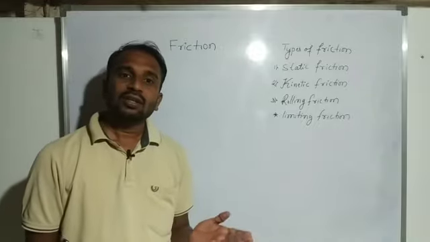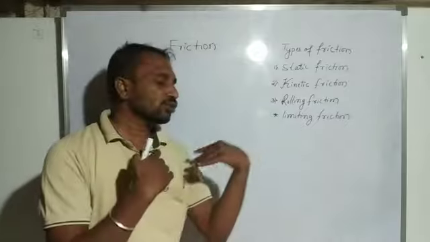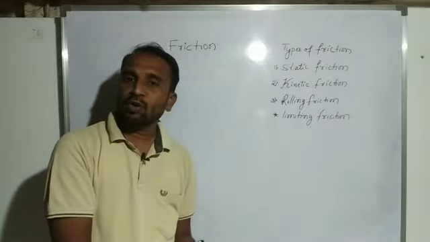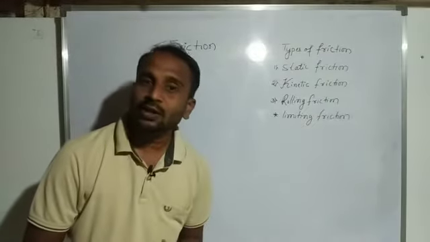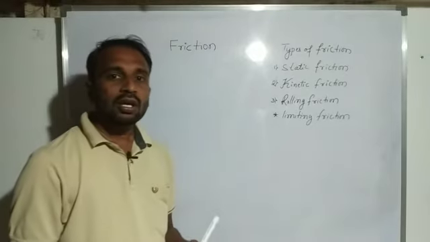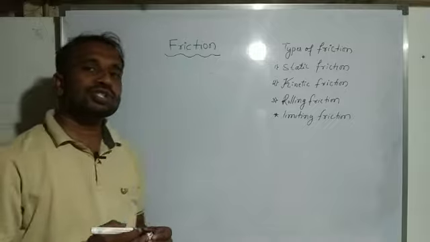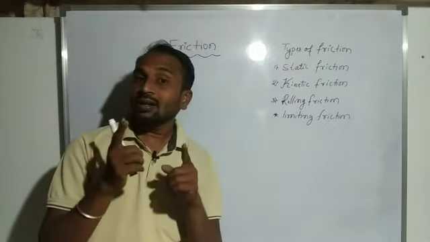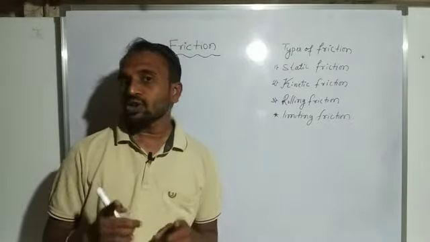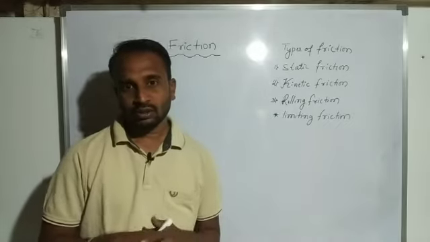In the same way, two bodies are in motion, and the motion of one body with respect to another body is what we consider a relative motion. Okay, so today our concept is friction. Friction means opposition offered to relative motion. Opposition offered to relative motion.